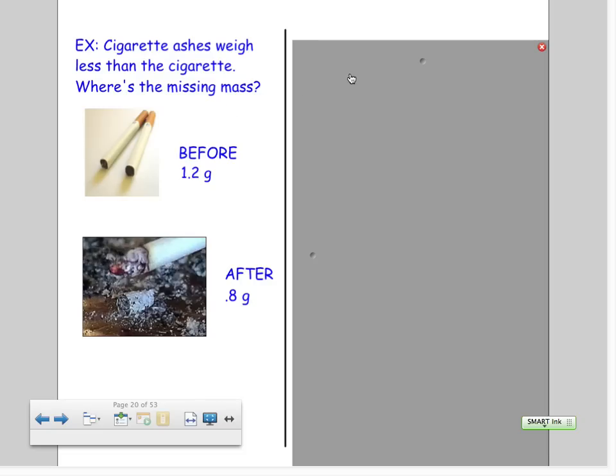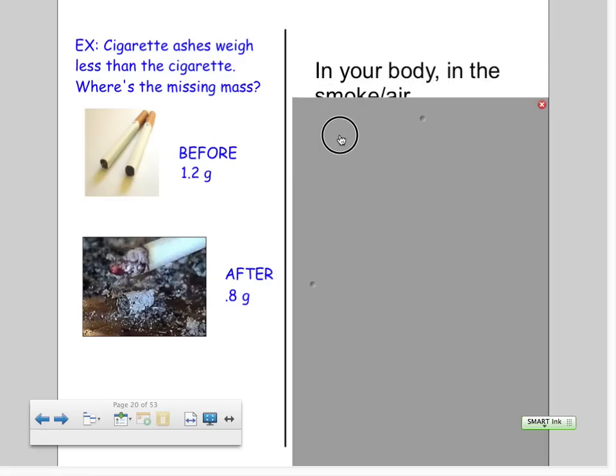So the missing mass goes somewhere else. It's in your body. It's in the smoke. It's in the air. Okay? This is definitely a chemical reaction because we're producing ashes which were not here before. And it's also producing smoke which was not there before. So this is a chemical reaction, a chemical change. However, the missing mass went somewhere.